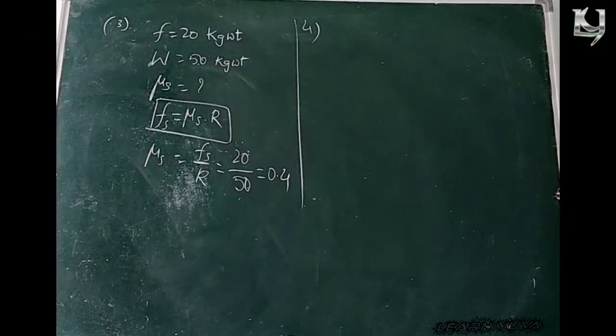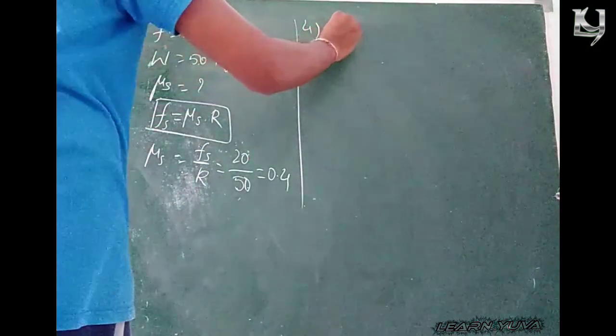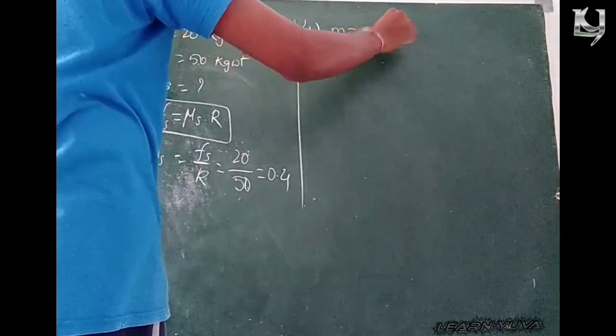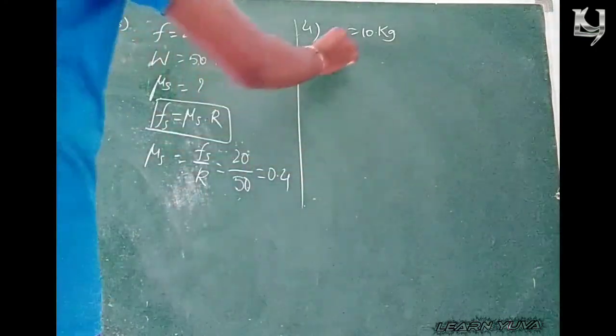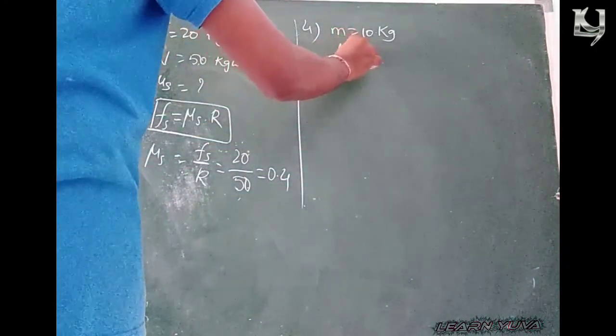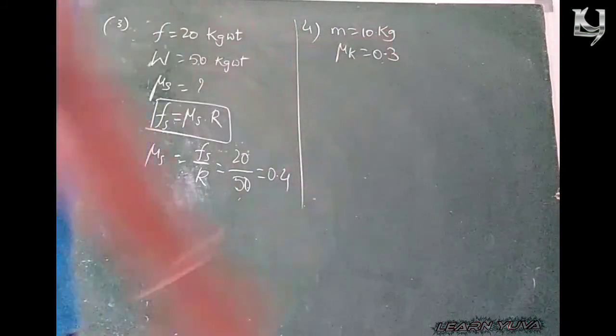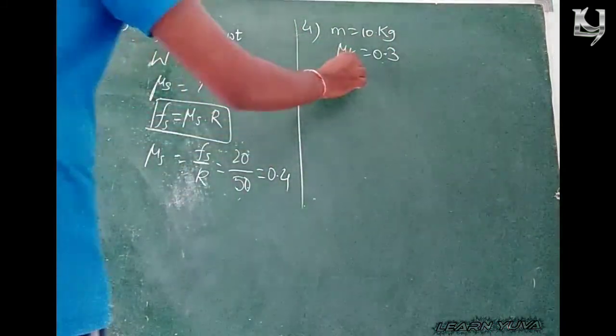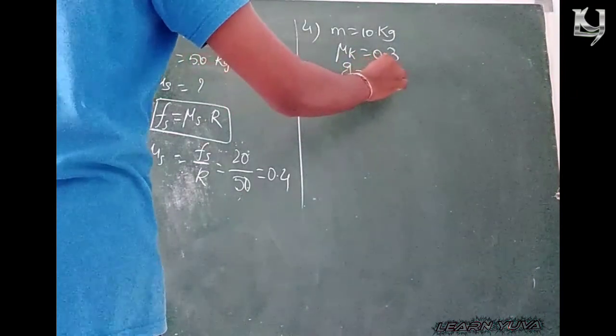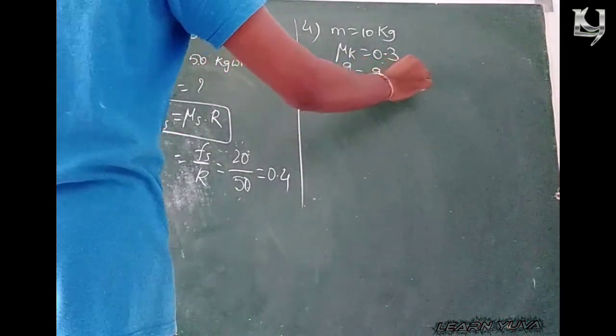A body of mass 10 kg is on a rough horizontal surface. The coefficient of kinetic friction between the surfaces in contact is 0.3. Take g equal to 9.8 meter per second square.